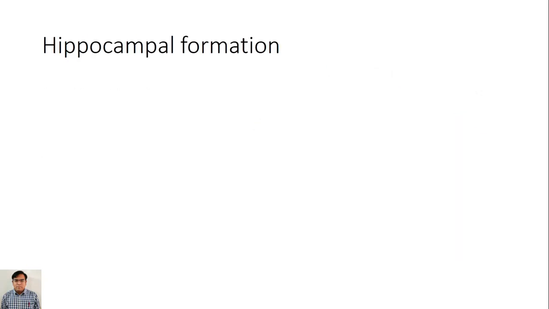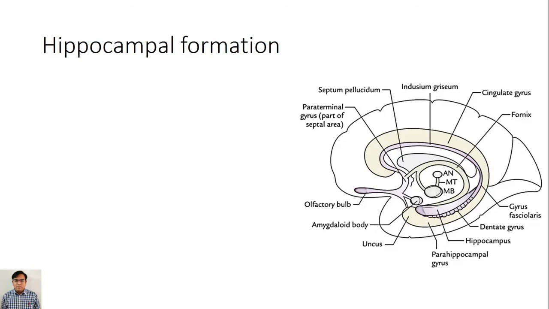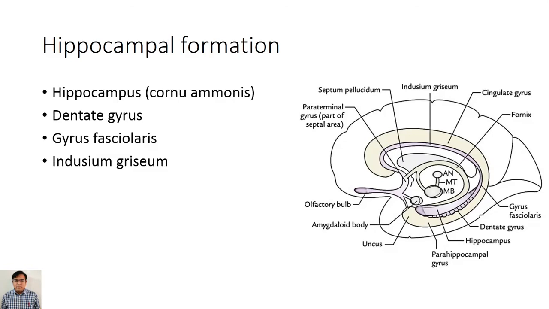Now the hippocampal formation. It includes the hippocampus or cornu ammonis, so this is the hippocampus, then the dentate gyrus, so this is the dentate gyrus, then the gyrus fasciolaris, so this is the gyrus fasciolaris, and the indusium griseum, so this one.